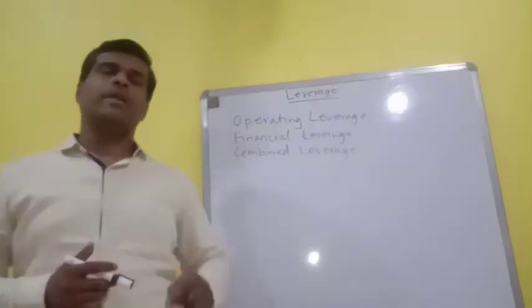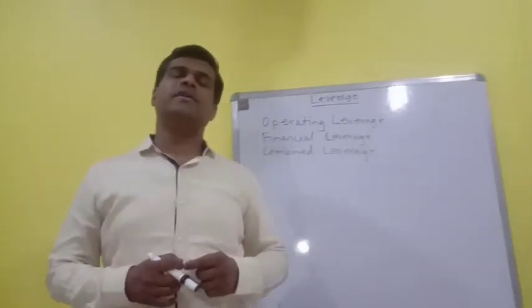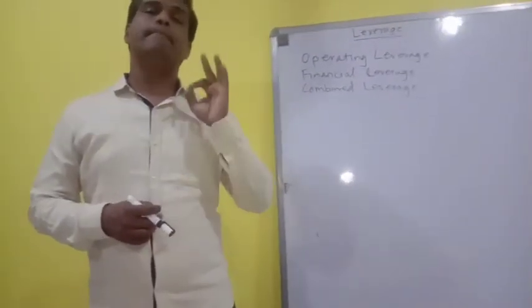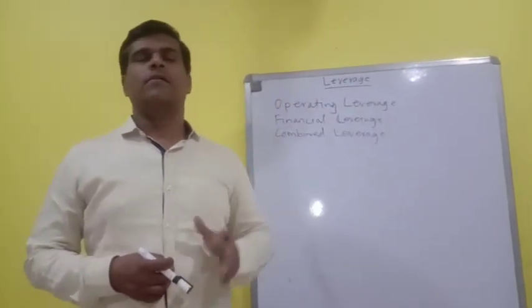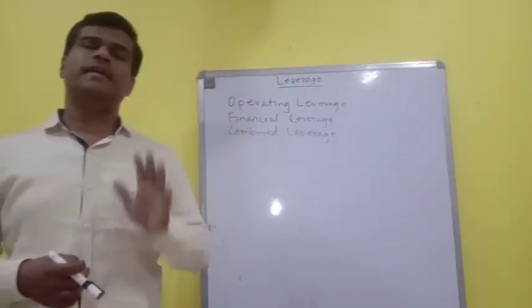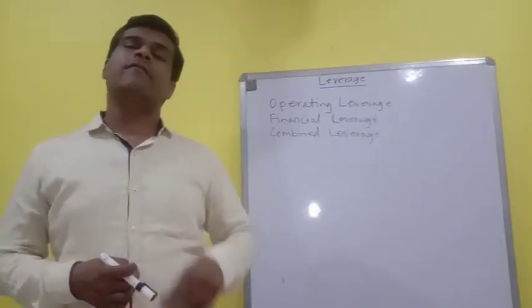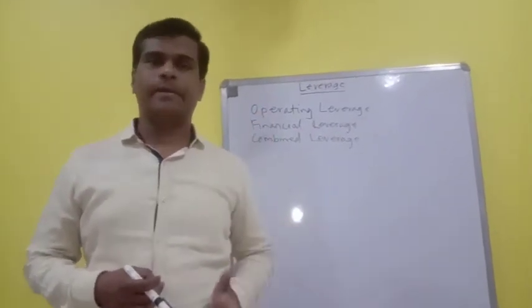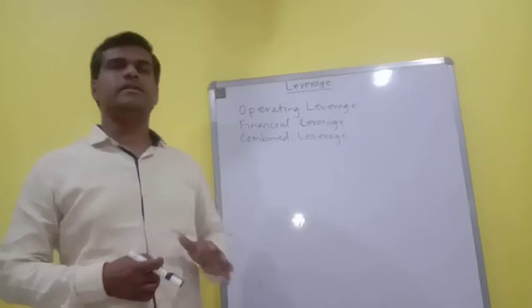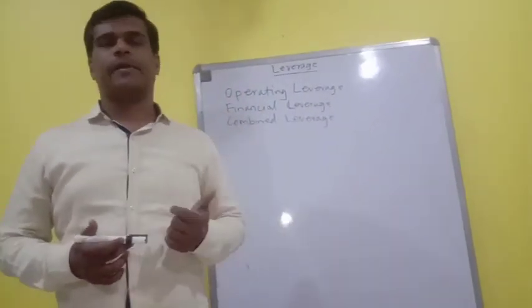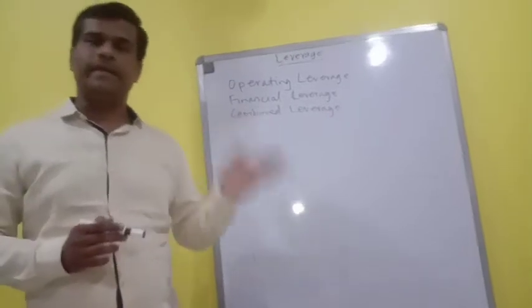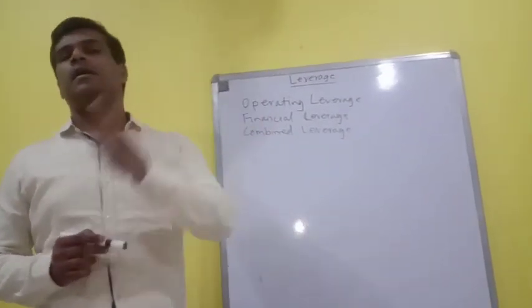Now operating leverage is the leverage which tries to measure the business risk of the company. Financial leverage is trying to measure the financial risk of the company, and combined leverage together tries to see the overall risk of the company. Now we will see the formulas of operating leverage, financial leverage and combined leverage.